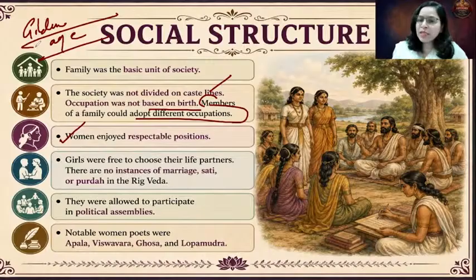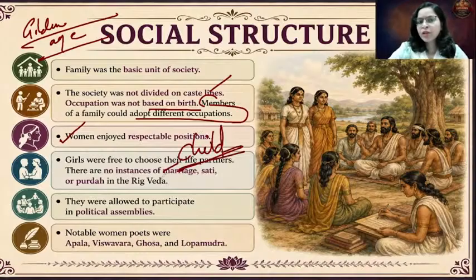The next important point: there are no incidences of the Parda system. What is Parda? Where a woman has to take a ghungat and hide her face so that the elder male members cannot see her. Even this Parda system did not exist in the Rig Vedic age. So the Rig Vedic age is considered a golden age for women, where she was allowed to participate in political discussions and had the right to choose her own life partner.